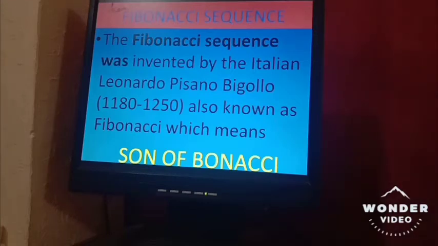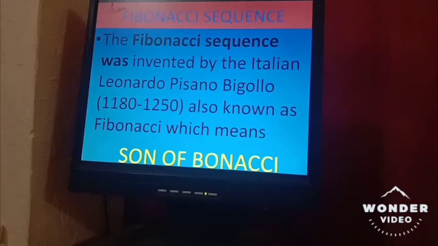As we know, Fibonacci is an Italian word. It was introduced by the Italian Leonardo Pisano Bigolo, who was an actual scientist, but he was known as Fibonacci. If we translate this Italian word, Fi means son and Bonacci is the name. So Fibonacci means son of Bonacci. His name was Leonardo Pisano Bigolo, but he was known as son of Bonacci, that is, Fibonacci.